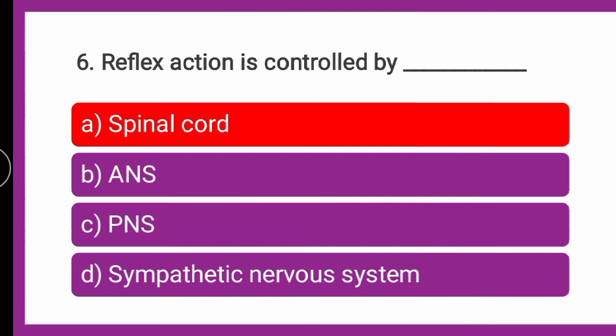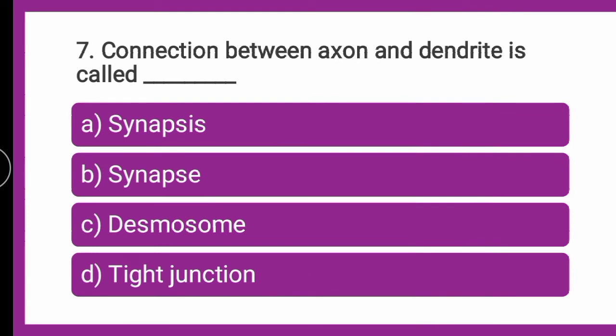Next question is, connection between the axon and dendrite is called dash. Whether the connection between one axon and the dendrite of the other neuron is called synapse, or whether it is called desmosome or tight junction. You can put your answer into the comment box fast. Till then, we will go for the explanation.